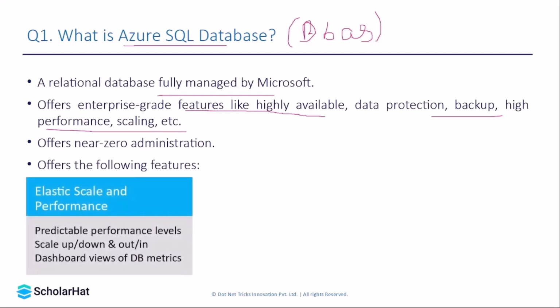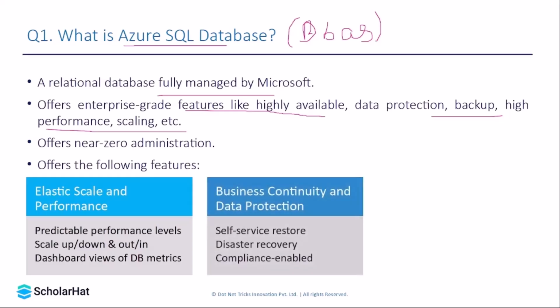The following features are offered by Azure SQL database. The first one is elastic scale and performance. It can have a predictable performance level and can scale up and scale down depending upon the workload. It can also have dashboard views and DB metrics. It also comes with business continuity and a data protection plan. That simply means that it has the concept of self-service restore or disaster recovery.